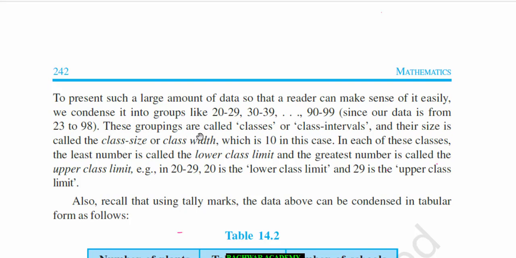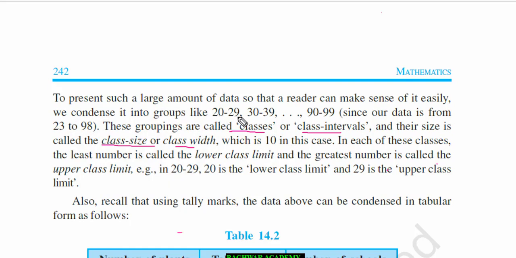These groupings are called classes, that you need to remember. These groupings will be called classes or class intervals, and their size is called the class size or class width, which is 10 in this case.